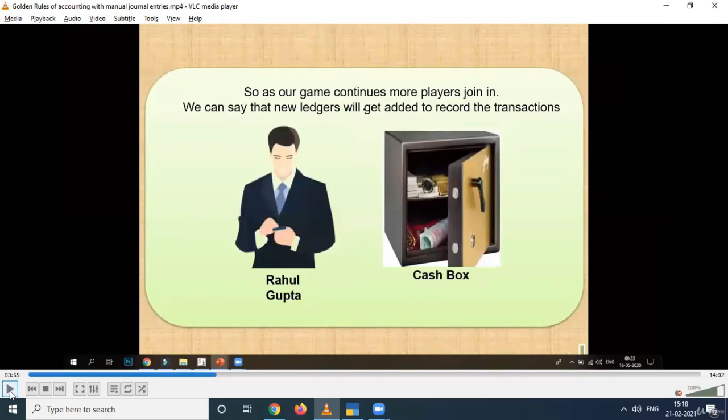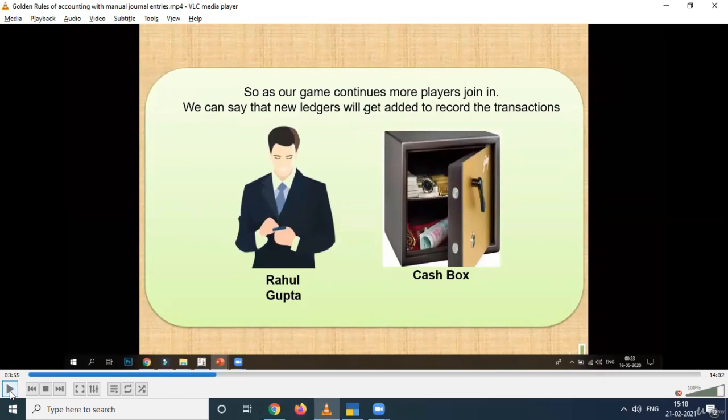Now our game continues with more players as they join in. We can say that new ledgers will get added to record the transactions. Can you think about who the players are till now? Those who have come into the game in the playground are Rahul Gupta and the cash box.